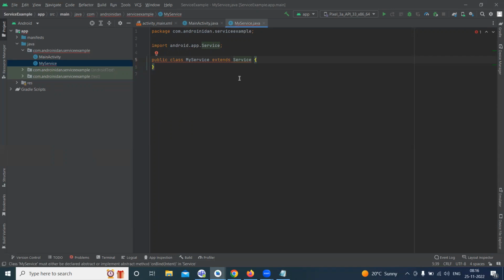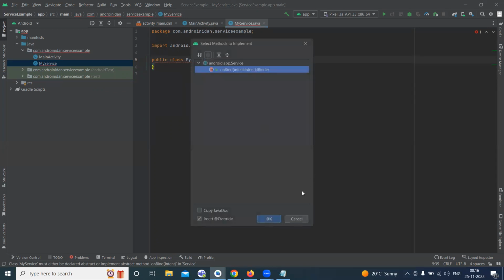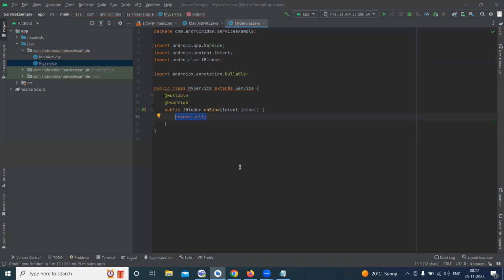So once I extended as a service, it has some implemented methods. So what are the implemented methods for this? So that service implemented method here is this one, onBind. So I just want the onBind method here. That onBind method is the default, and its return type is here null. So from here, now I want to handle the other activities.